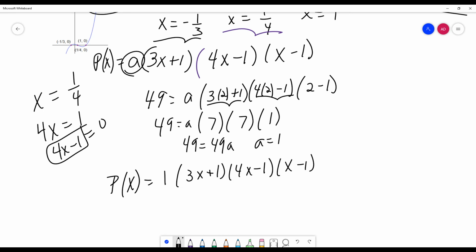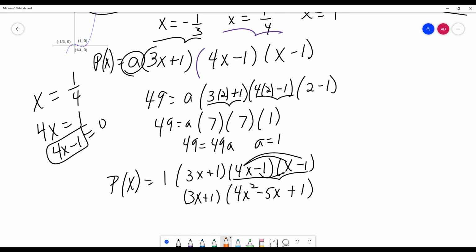Now, remember what I said earlier. I always like to multiply the back two first if they're binomials. You don't have to. It's just my pattern. I would take first, then the outer, and then the inner. So that gives me the negative 5x. It's not always negative 5x. It just so happens both these examples had that. Please remember, it's the first you multiply together, then you multiply the outer, then the inner, then the last.